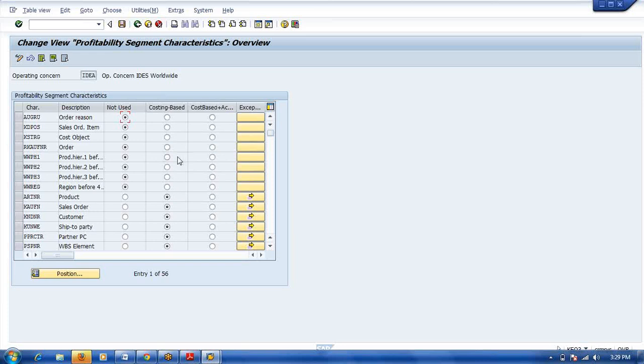If you select, suppose, product and you want to see the drill down facility. If you select segment level characteristics as not used, that means you won't get the drill down facility. The value will be stored at line item level, but you won't get that segment, that means the drill down facility.